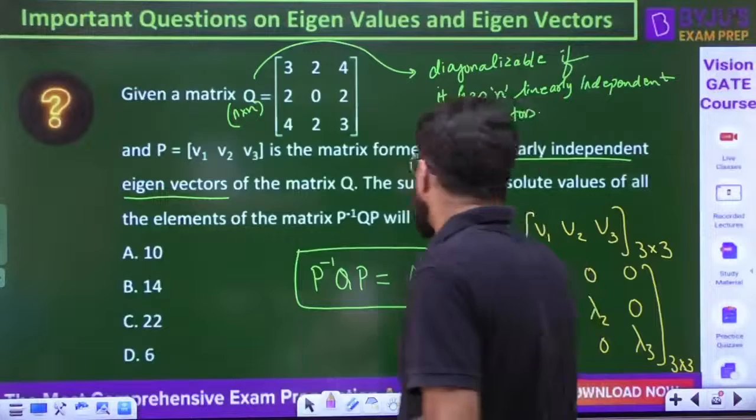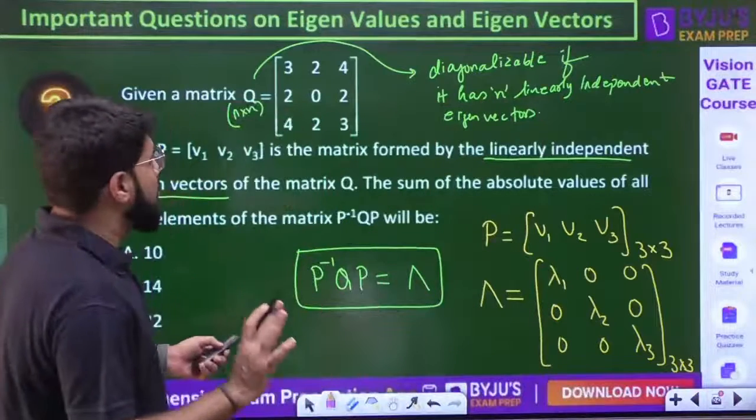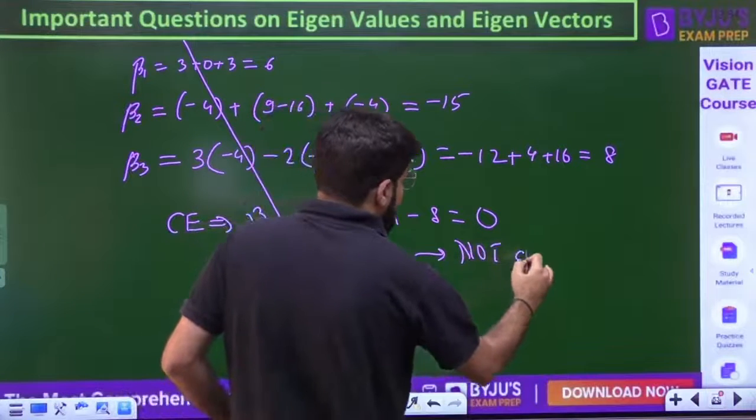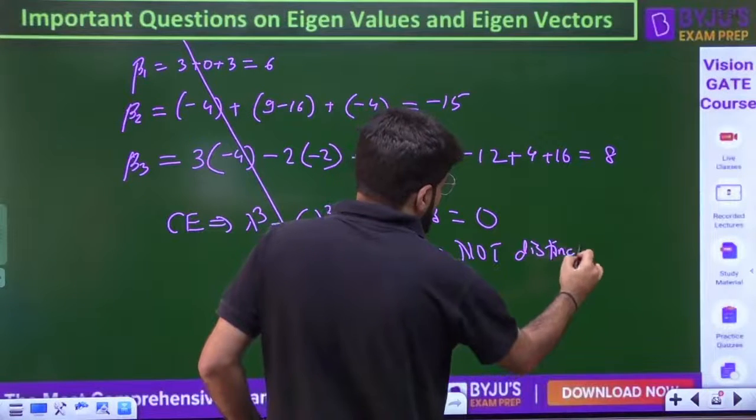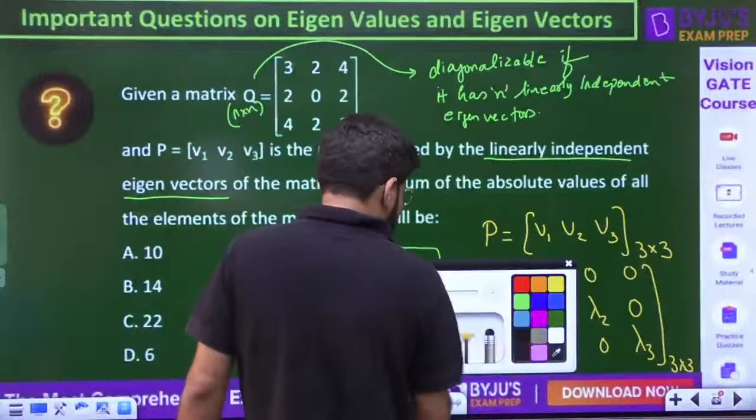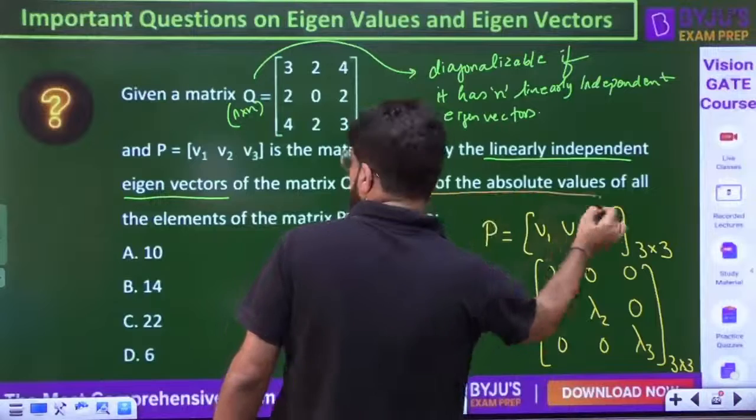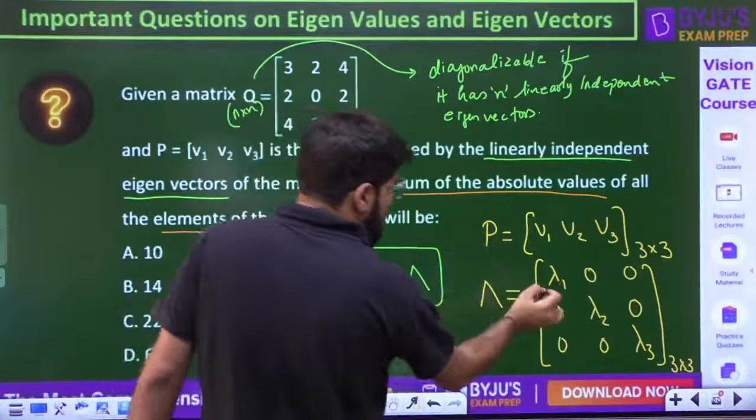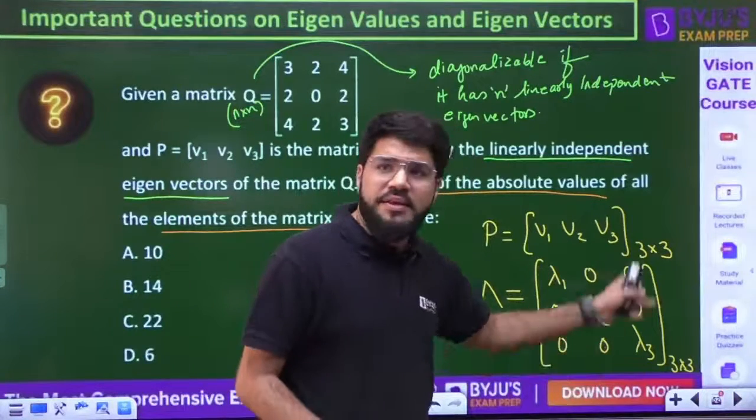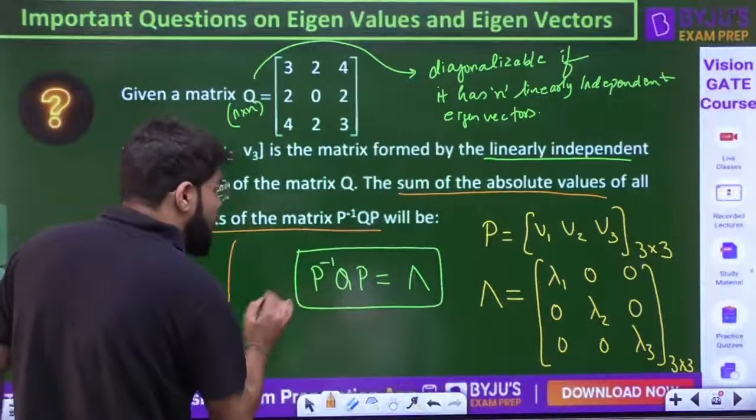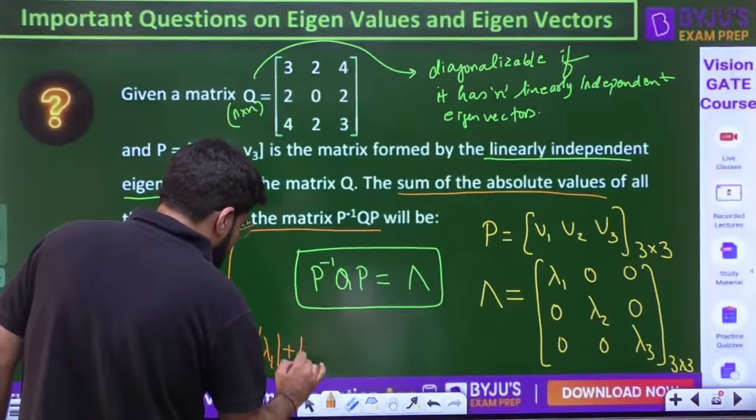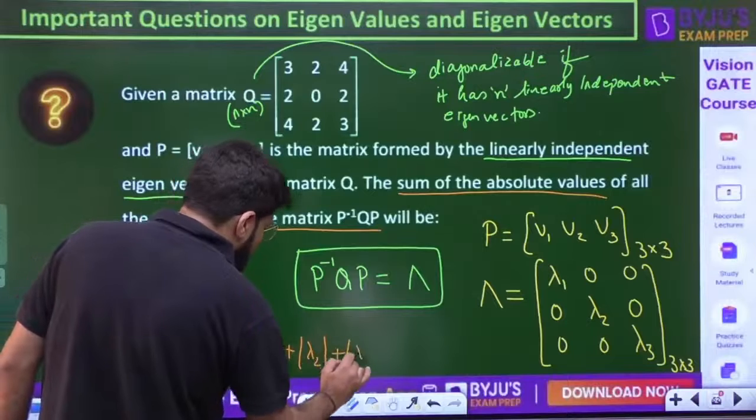Okay. So guys, what is the answer? Let us forget this data, because it has come out not distinct. But what is the answer? What is the sum of the eigenvalues? What is the sum of the absolute values of the elements of this matrix? The elements of the matrix P inverse QP are lambda 1, lambda 2, lambda 3. Rest all are 0. So your answer should actually be the sum of the absolute values, that is modulus of lambda 1 plus modulus of lambda 2 plus modulus of lambda 3.